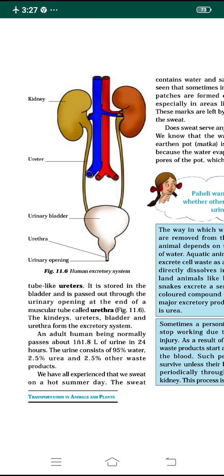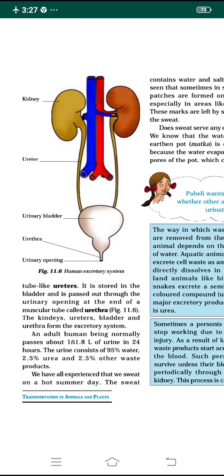The urine consists of 95% water, 2.5% urea, and 2.5% other waste products. We have understood all this about the excretory system now.